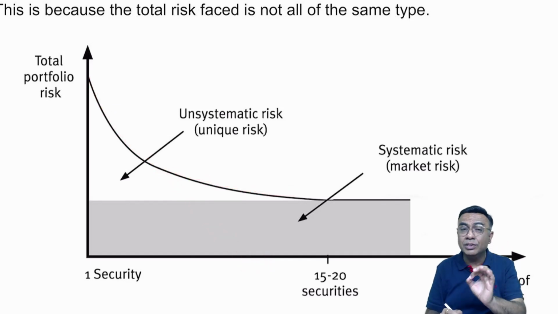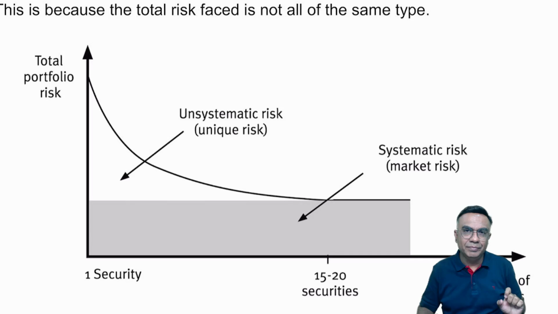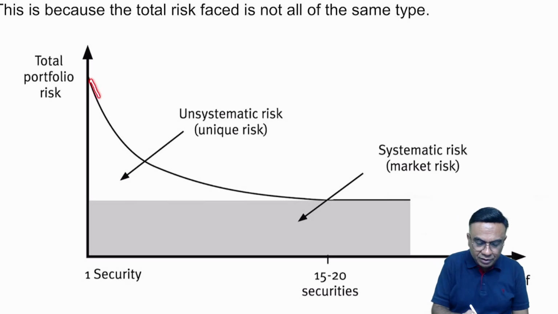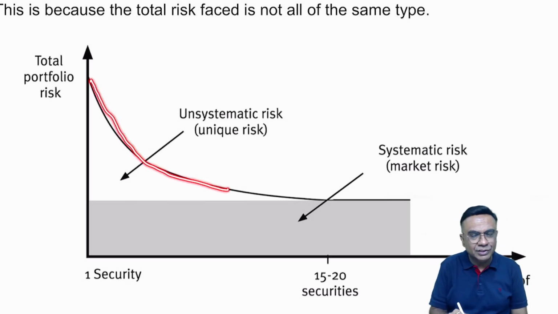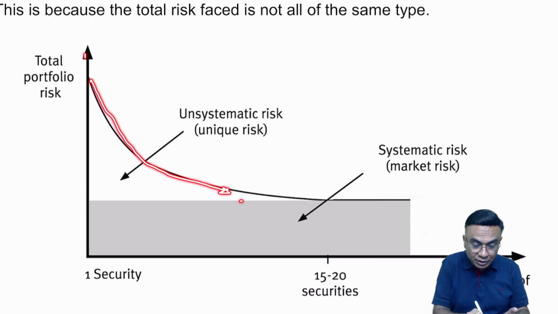Why? Because whatever diversification you do, you cannot avoid systematic risk. Systematic risk, only the market can compensate you. Remember. So over here, the unsystematic risk will reduce and become zero, but not the systematic risk. So see, this is the total risk.